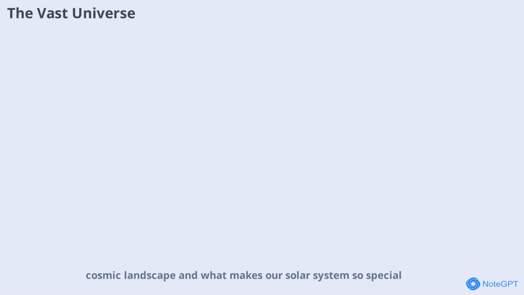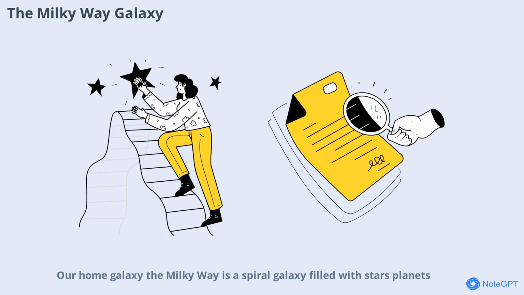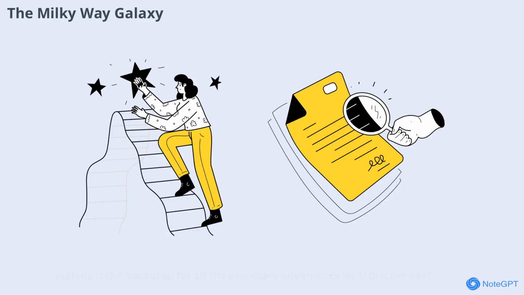Let's start by understanding our home galaxy. The Milky Way is a spiral galaxy filled with stars, planets, and cosmic dust. It's just one of billions of galaxies in the universe. The nearest galaxy to us is the Andromeda Galaxy, which is millions of light years away. Scientists study the universe through cosmology, seeking to understand its origin and structure. The Milky Way is where our solar system resides, making it the backdrop for all the planetary adventures we'll discuss